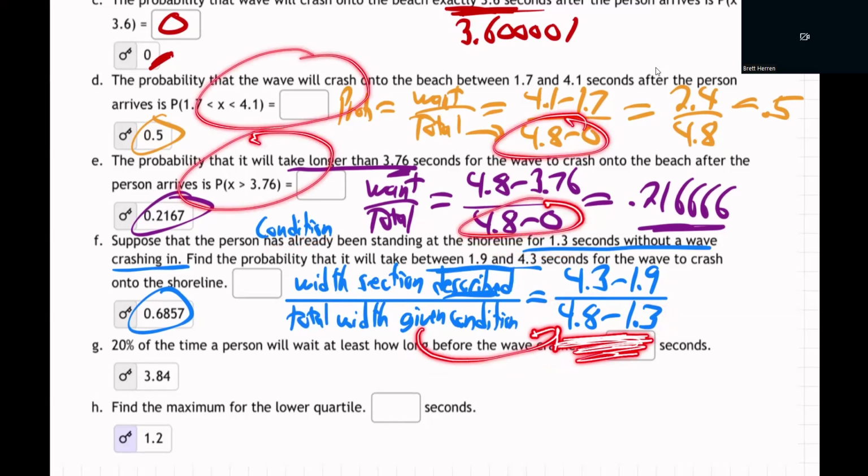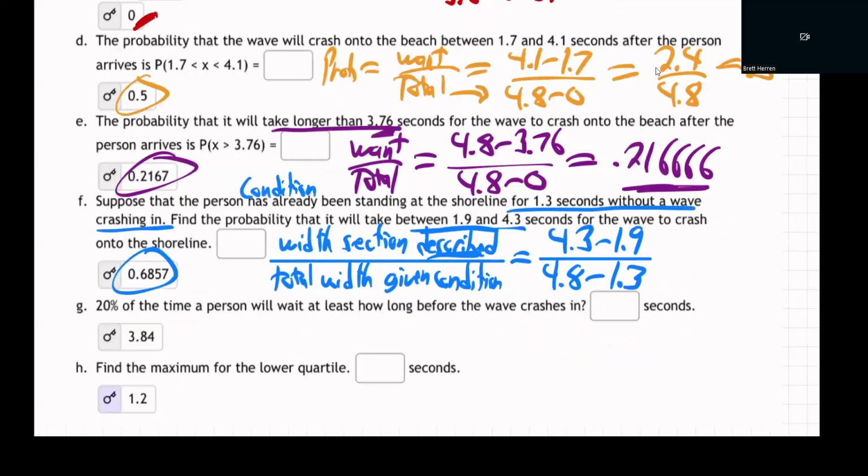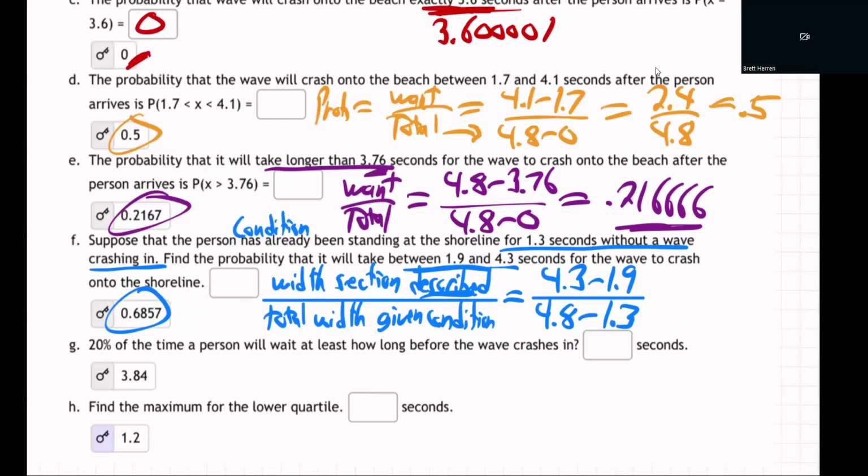We've already been there a minute or 10 seconds or, well, it's too long. We've already been there 1 second. This time they say we've already been there 1.3 seconds. No wave yet. So we know it's coming somewhere between 1.3 and 4.8. That's the longest because it comes every 4.8 seconds. And so that's the denominator, and the top is like what we always do. There's the answer.